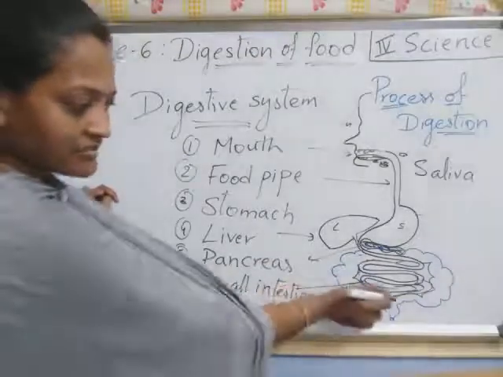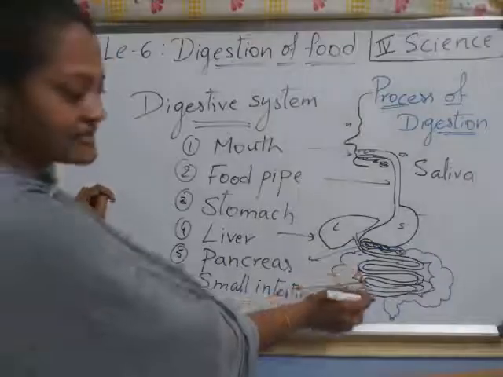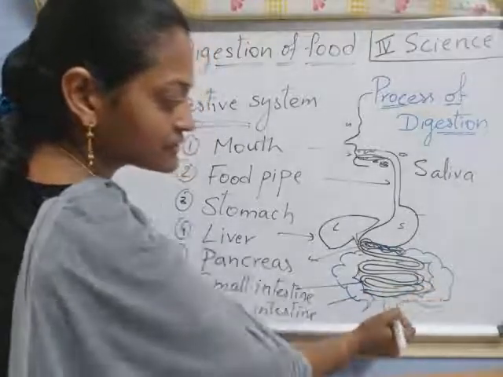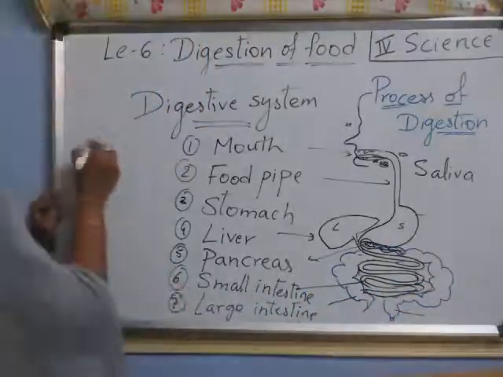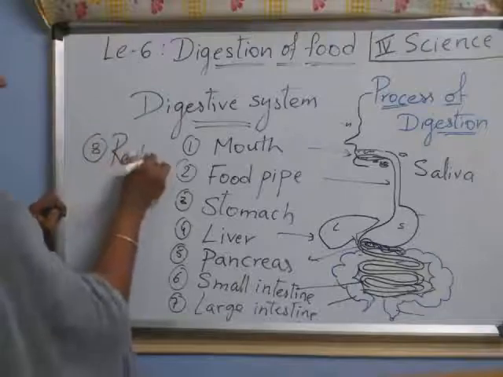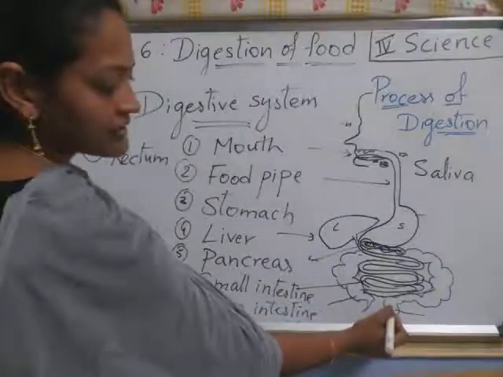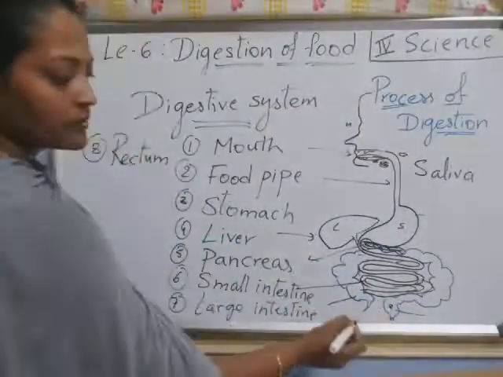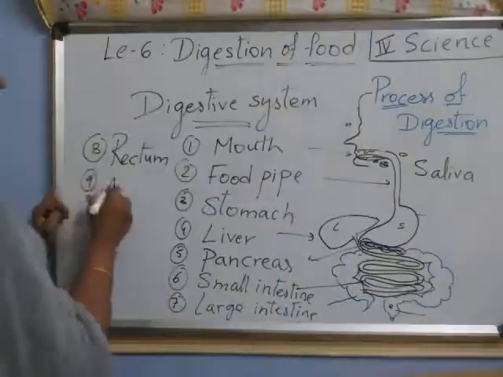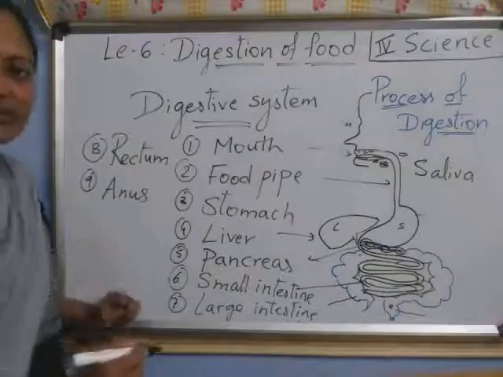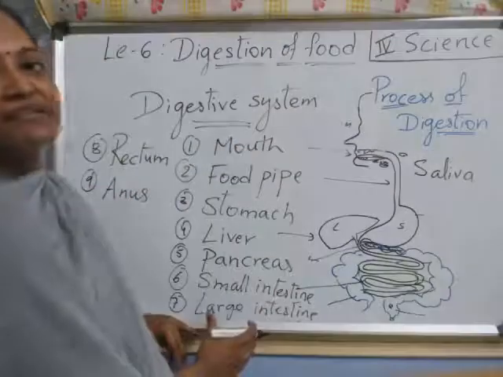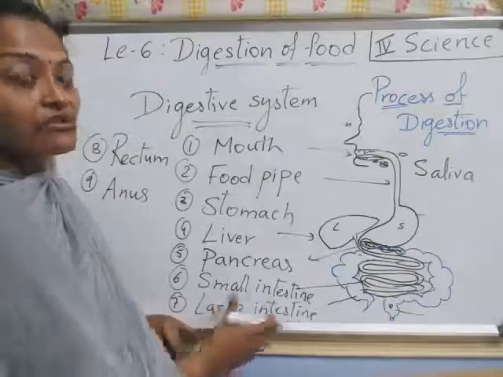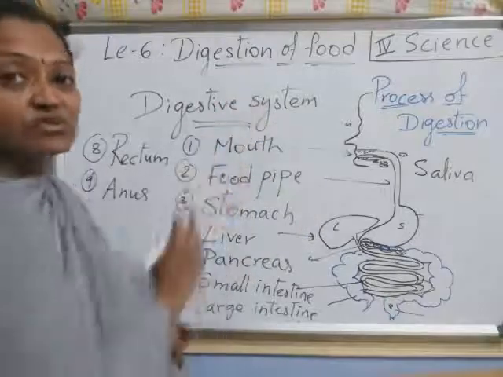The small intestine ends and joins with the large intestine. After that, this eighth part is the rectum. Down at the end, a small pore-like opening, that ninth part is the anus. Have you understood children? These are the various organs that help in digestion. So these all come under the digestive system.